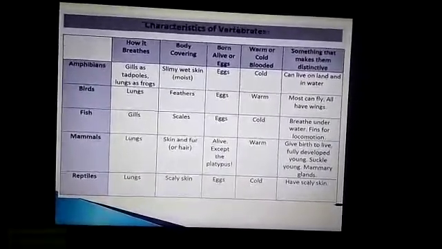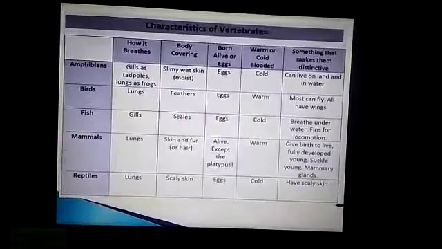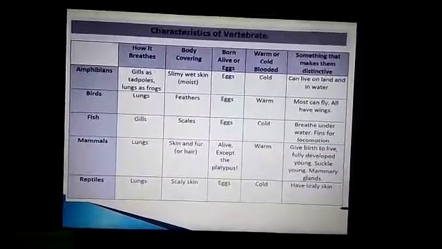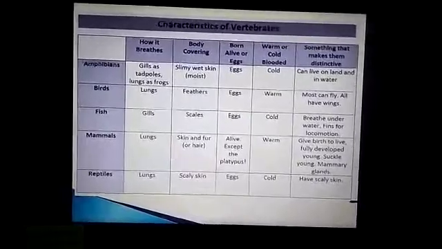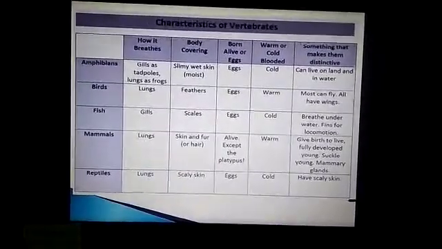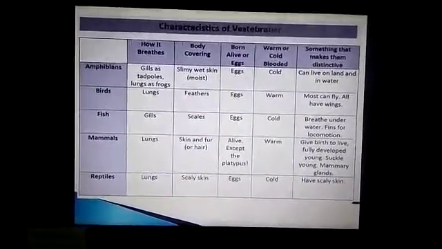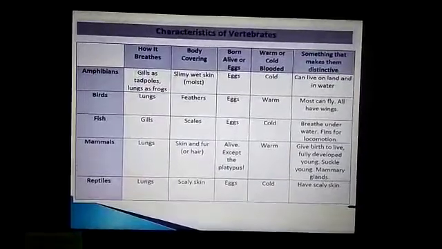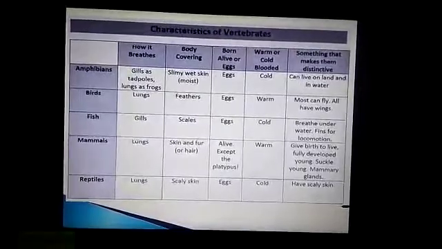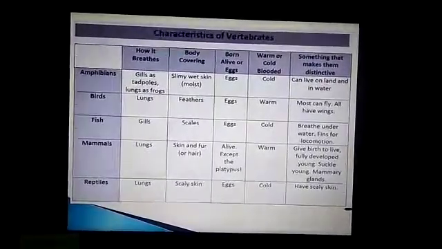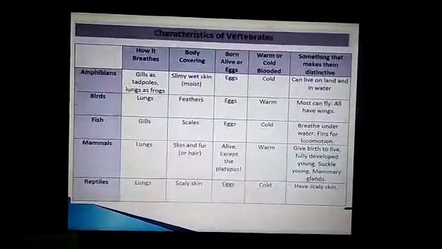That is the main distinct feature of mammals. And external earlobes are present. Lungs are the organs for breathing, and mammals are warm-blooded animals. The distinct character is that they give birth to fully developed young ones.